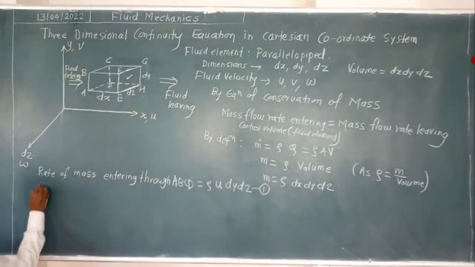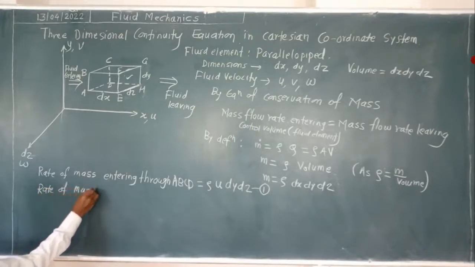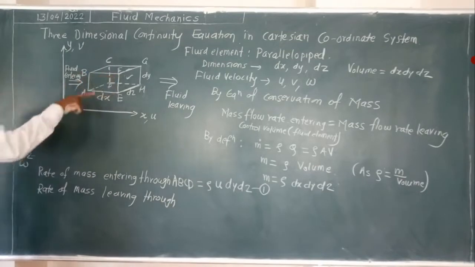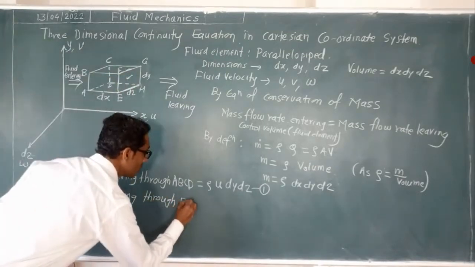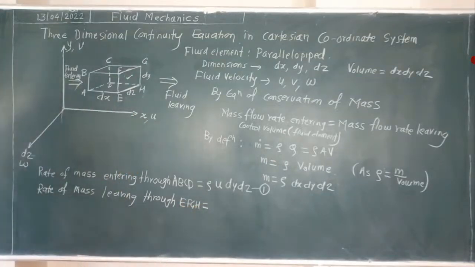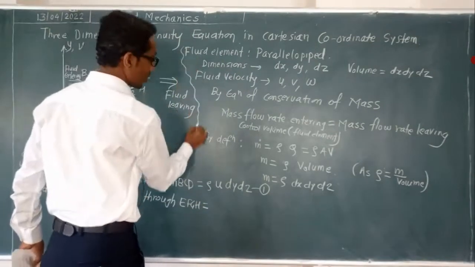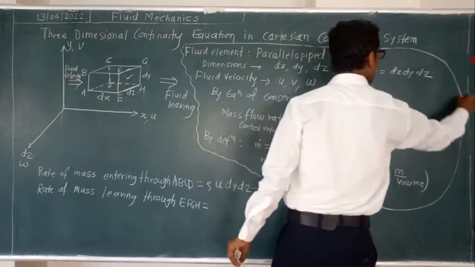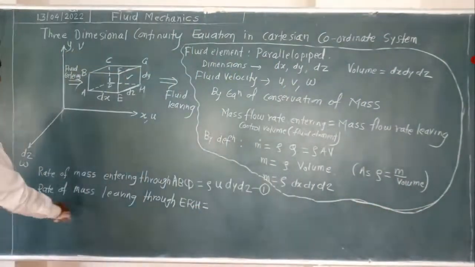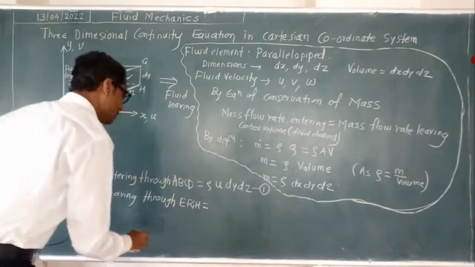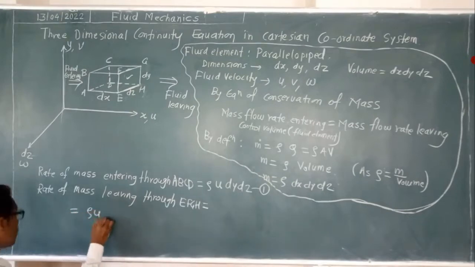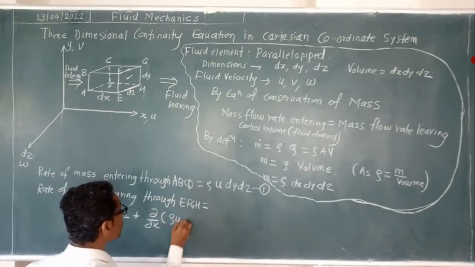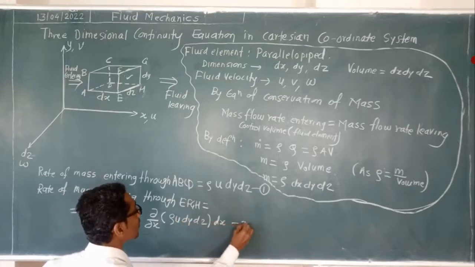Okay, now we will write the rate of mass leaving through the face EFGH, where the fluid is leaving. So the rate of mass leaving through EFGH will be equal to rho u dy dz plus del by del x of rho u dy dz into dx. Equation number 2.